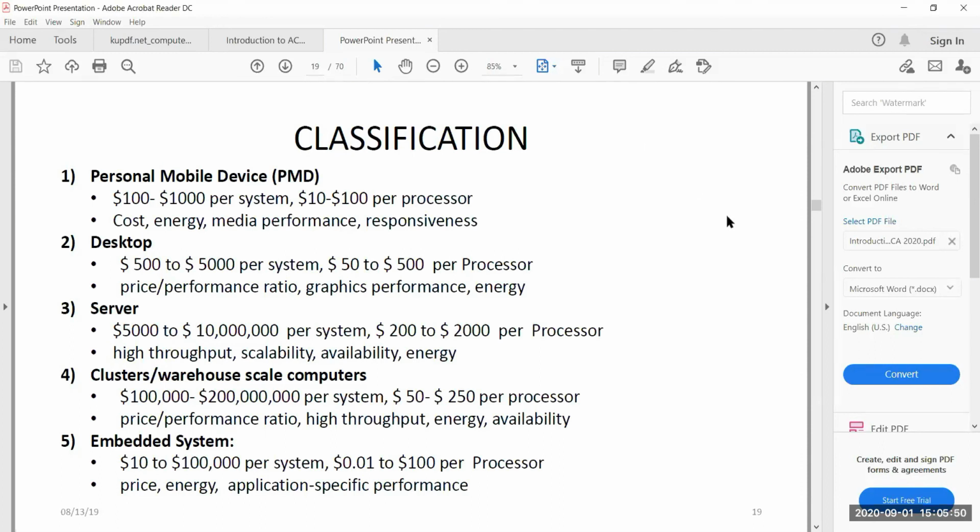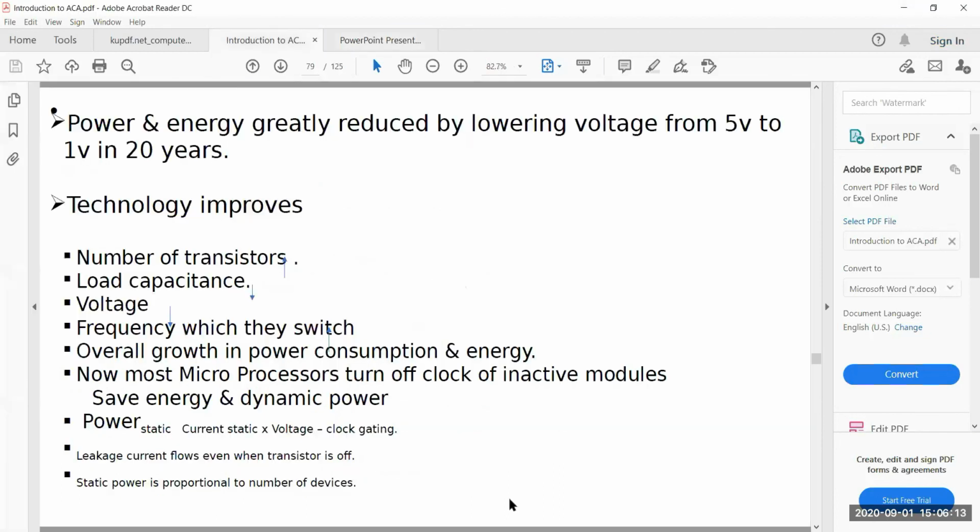How much energy it consumes in a given time. Yes. How do you measure that? How do you know how much energy it has consumed? Any idea?